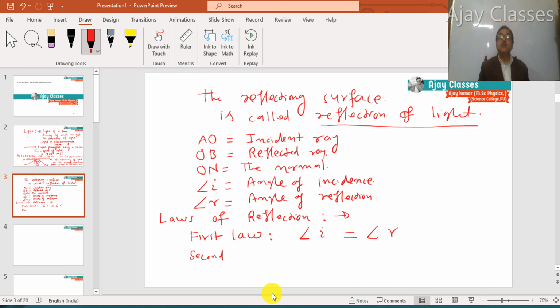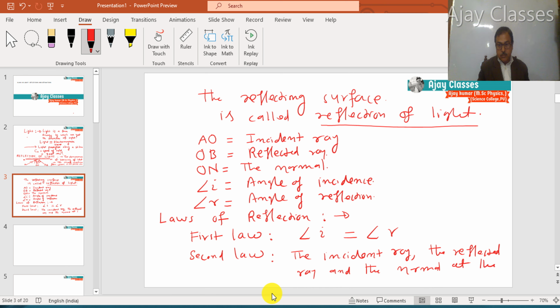The second law is that the incident ray, the reflected ray, and the normal at the point of incidence all lie in the same plane.